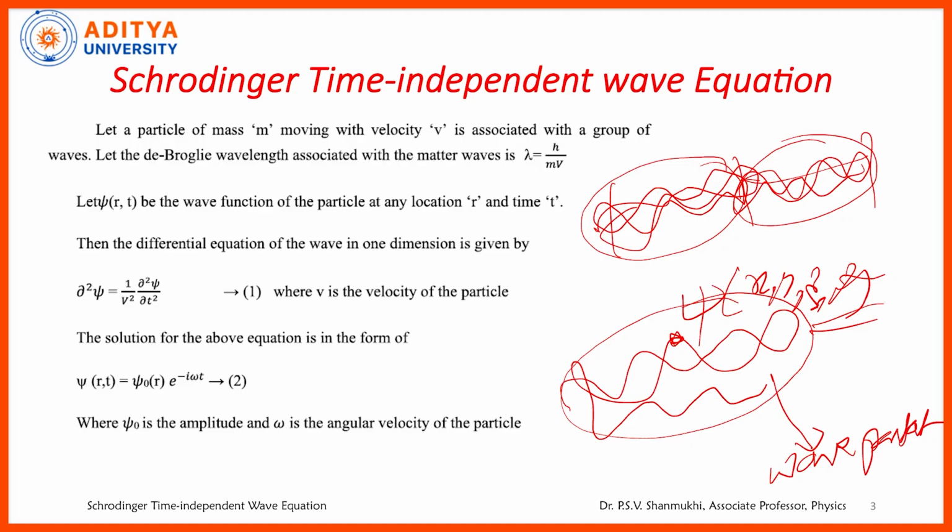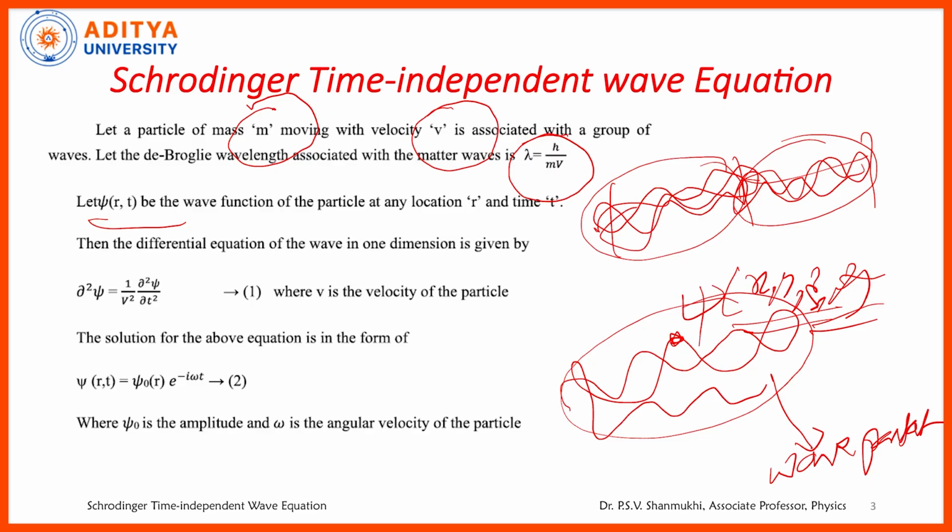Now to derive this, let us consider a particle of mass m moving with velocity v. It is describing a group of de Broglie waves. The de Broglie wavelength is given by lambda equals h by mv. Here, instead of x, y, z, t, I am representing this as psi of r comma t. This is the wave function at any location r and time t.